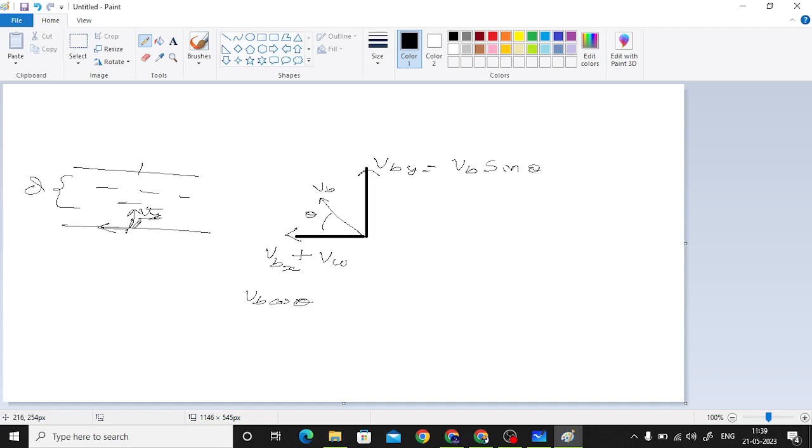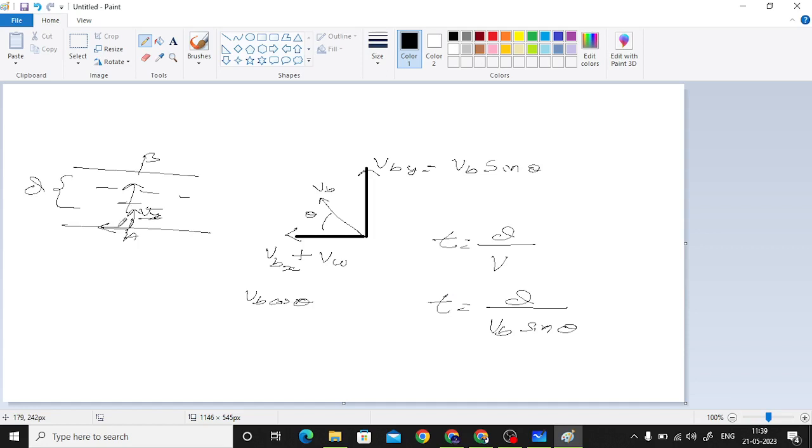So that is why the time taken to reach from point A to point B will be due to the y component of velocity, and time taken will be equal to total distance traveled divided by velocity, because acceleration is not present here. So total time taken is total distance, that is d, upon the y component of velocity of boat, that is VB sin theta. I hope this much is clear to you. So this is the time taken to travel from this point to this particular point.